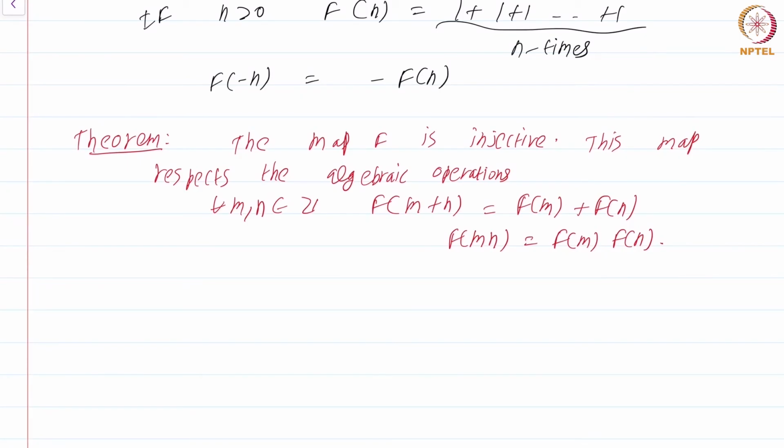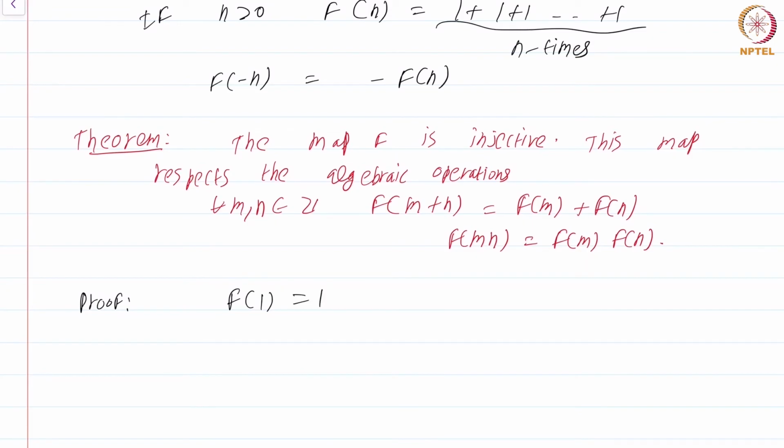If you are familiar with a bit of ring theory, what this theorem really says is that you have an injective homomorphism from the integers into any ordered field. Okay, so proof. The proof is a bit tricky. So what we will do is we will first prove the second part, that the map f respects the algebraic operations. First of all, note that f of 1 is 1.